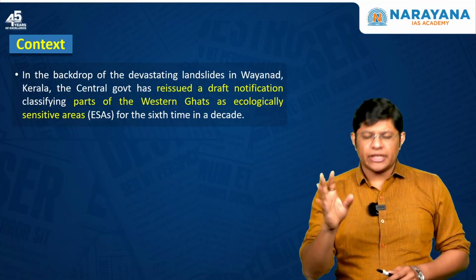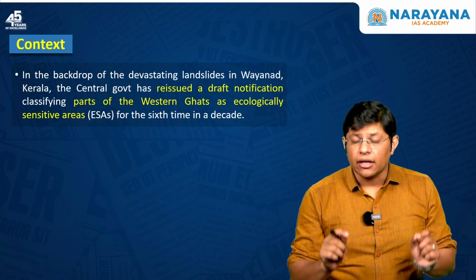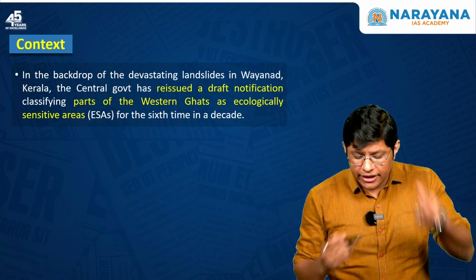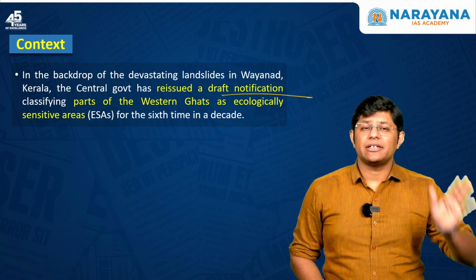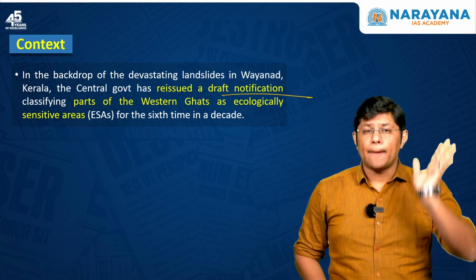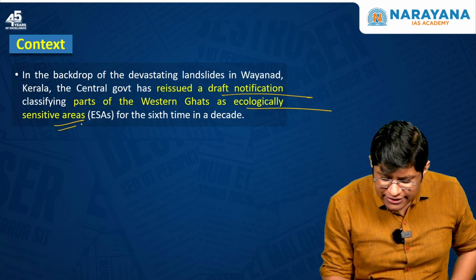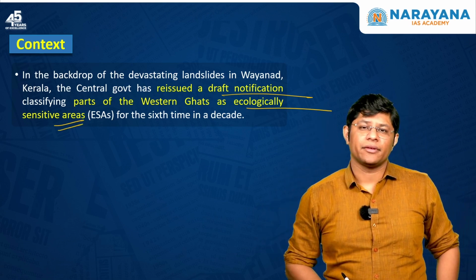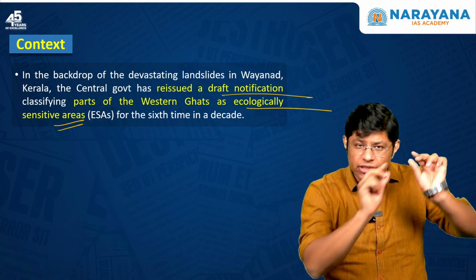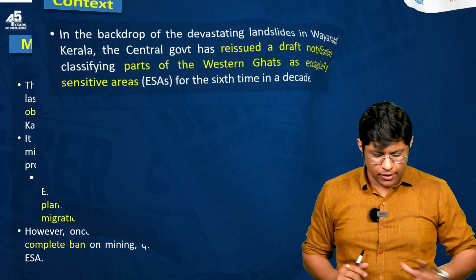Now, what is the context? Because of the devastating landslide in Wayanad, the central government has reissued a draft notification through which the central government has classified parts of Western Ghats as ecologically sensitive areas for the 6th time in a decade. It has classified certain parts of Western Ghats as ecologically sensitive areas.